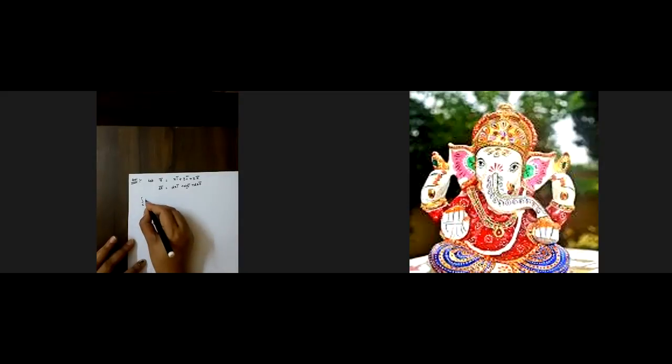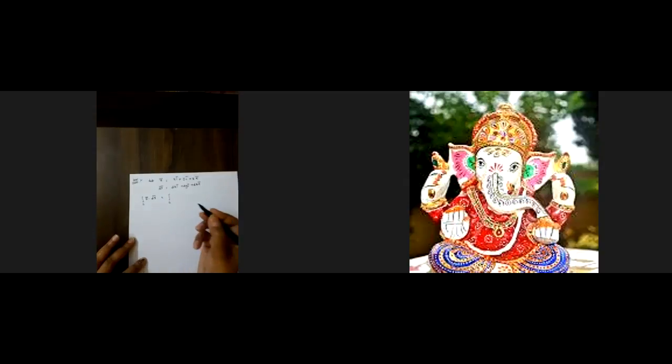So integral C along the curve f bar dot dr bar is equal to integral C. The given curve is y is equal to x square, no? So integral C, what is your f bar? F bar is nothing but x square i bar plus y square j bar, into dr bar.